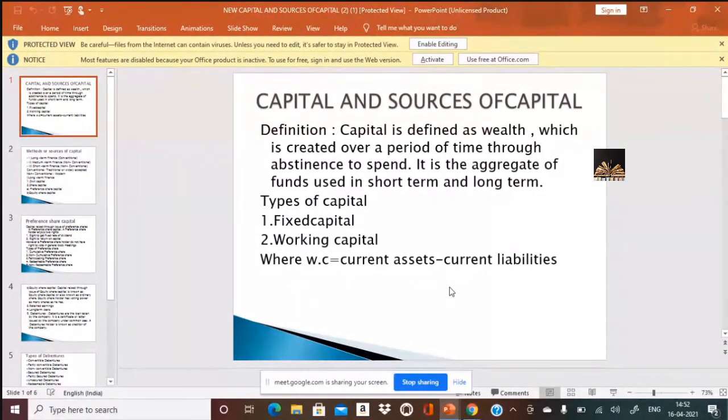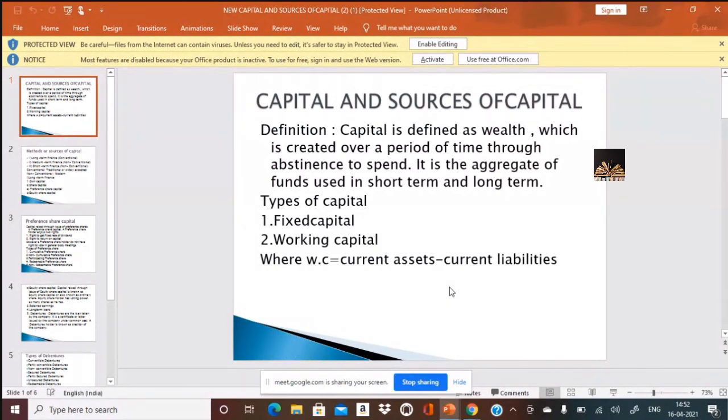Fixed capital is once in the lifetime of the business. Working capital would be recurring every month or every year. And how do I arrive at working capital? The formula: current assets minus current liabilities. What are current assets? Current assets can be quickly converted into cash with zero risk, such as bank balance, short-term investments, cash in hand, and so on.